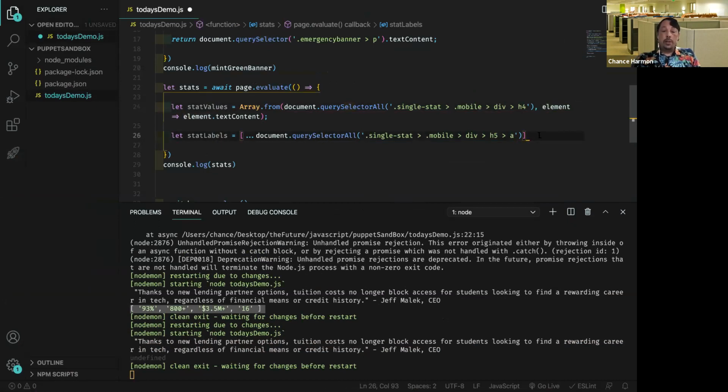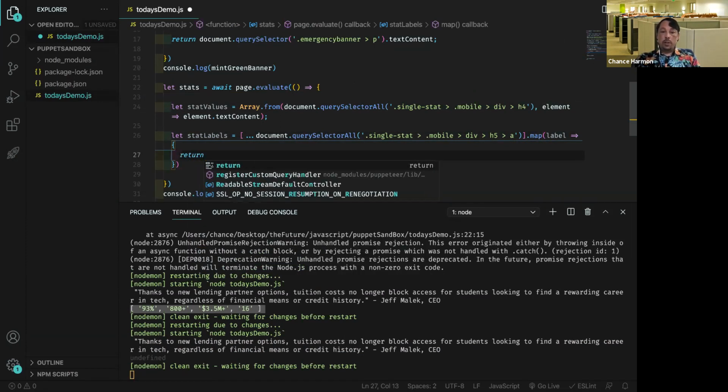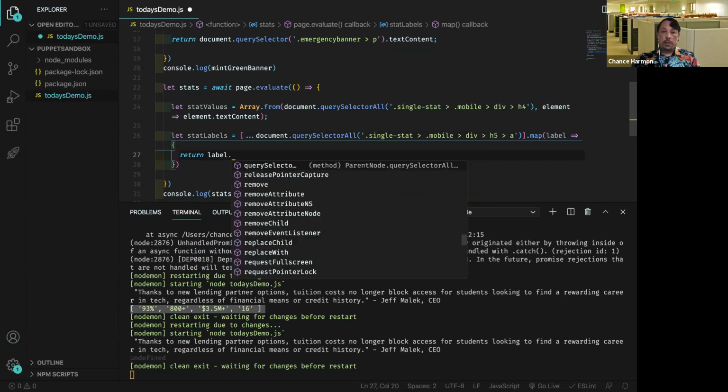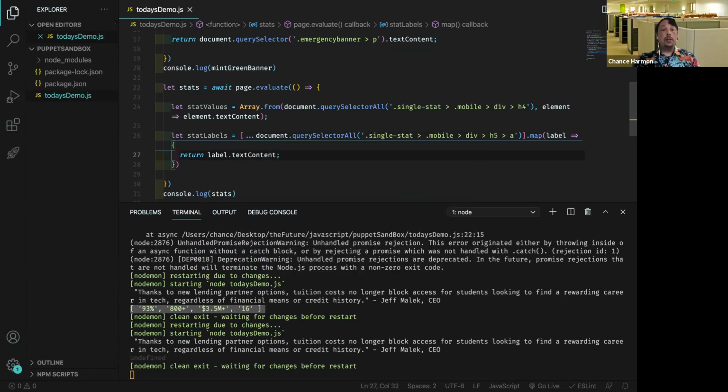We're going to do something else that you may be more familiar with, a method of map, .map, which takes in a callback. And in this case, we're talking about labels. So semantically, let's go ahead and call it a label. And for each one of these labels we're looking at, we're going to return the label.textContent. This is where this comes back into play.